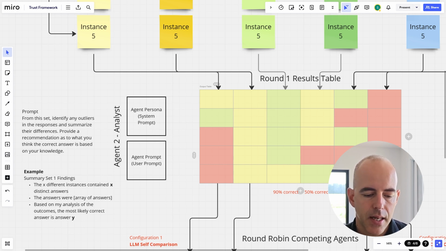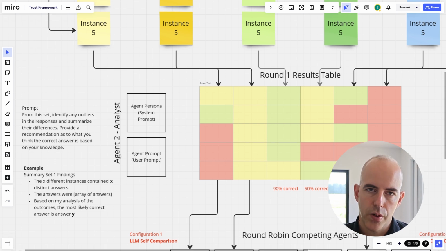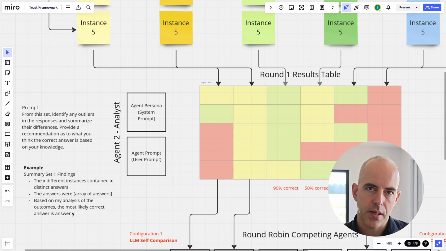And in this case, it's going to try to find the number of instances where there's one distinct answer across the 5 different answers, or there's multiples. There could be an array of different answers. And then we're going to ask it, kind of as a preview, based on a diversity of different answers, what do you think?